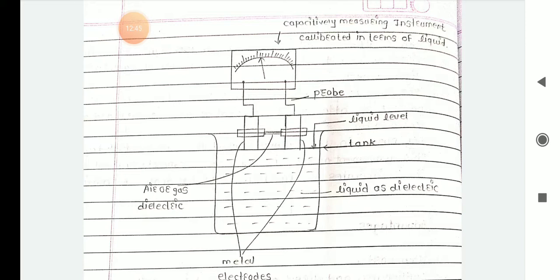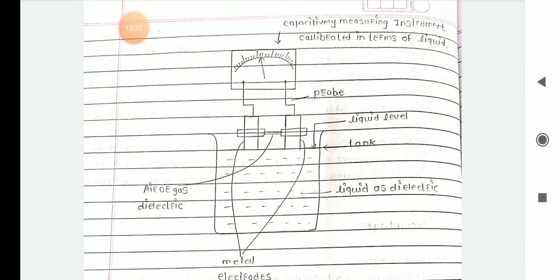A capacitance measuring instrument is connected to the probe to measure the capacitance, and it is calibrated in terms of liquid level in the tank. When the liquid level of the tank increases, the capacitance value also increases, and when the liquid level of the tank decreases, then the capacitance value also decreases.